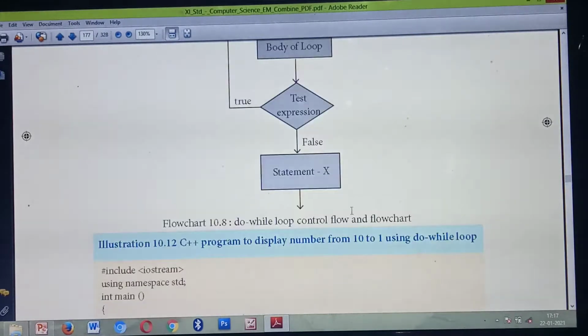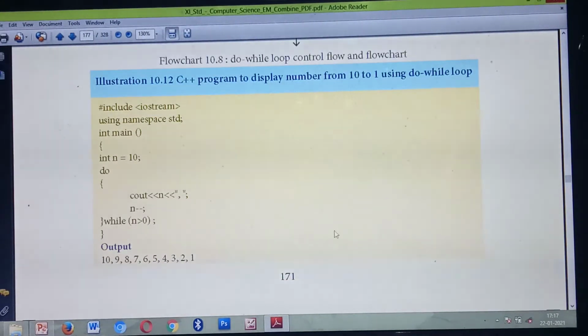Understood? Okay. So next we are going to study one program using do while loop. So listen. What does the program say? Write a C++ program to display numbers from 10 to 1 using do while loop. You are going to display the numbers from 10 to 1 using which loop? Do while loop.